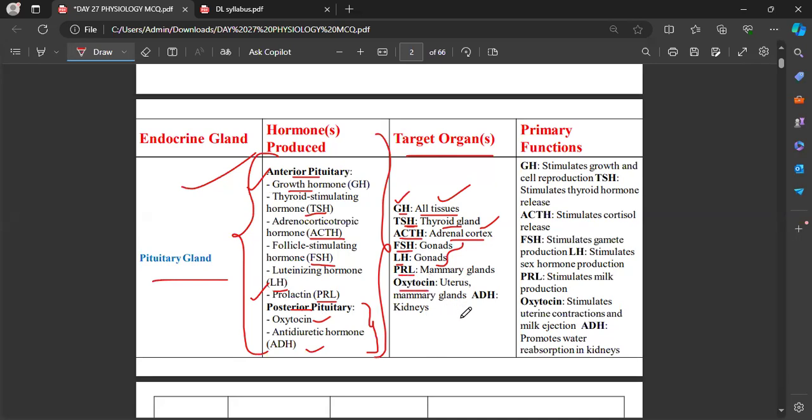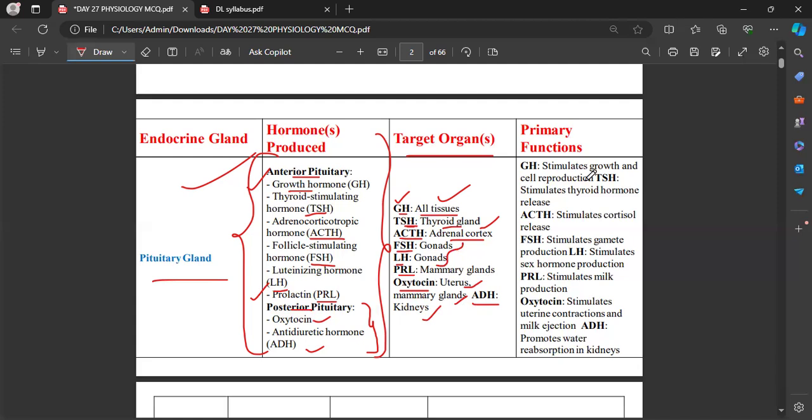Oxytocin is also called the love hormone, and it shows its action in the uterus and the mammary glands. In the case of antidiuretic hormone, this is the one regulating water reabsorption, so definitely the target area will be the kidney.